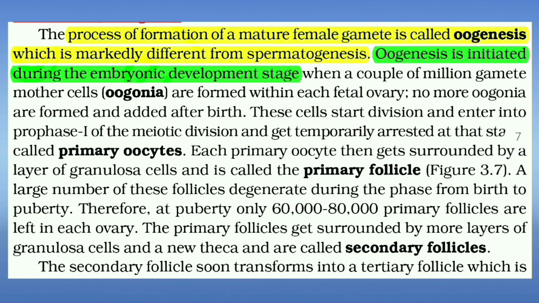Process of formation of a mature female gamete is called oogenesis, which is markedly different from spermatogenesis.